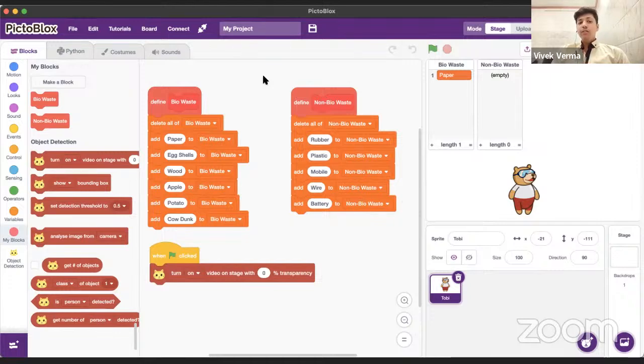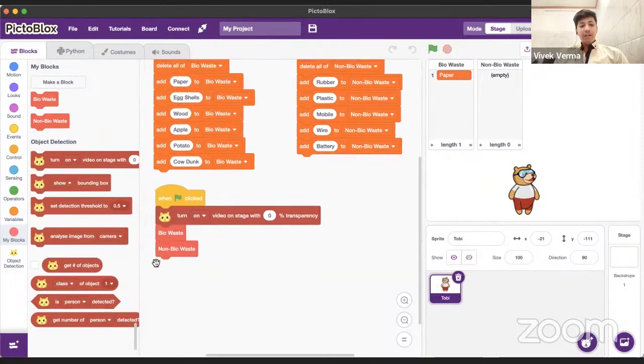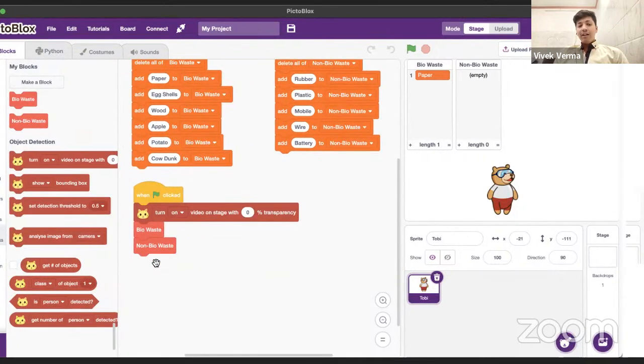Remember, suppose I have told you that, okay, Aarti, Atharv, Pranshu, they will make a project on save the environment. Now, when their number comes, I have to call them. Okay, now it's Aarti's turn. Now it is Pranshu's turn. Now it is Atharv's turn. I am calling them, right? Now here I have defined these functions. I have to call them in the main part. So what I'm going to do is grab these blocks and call them. Is it clear to all of you?